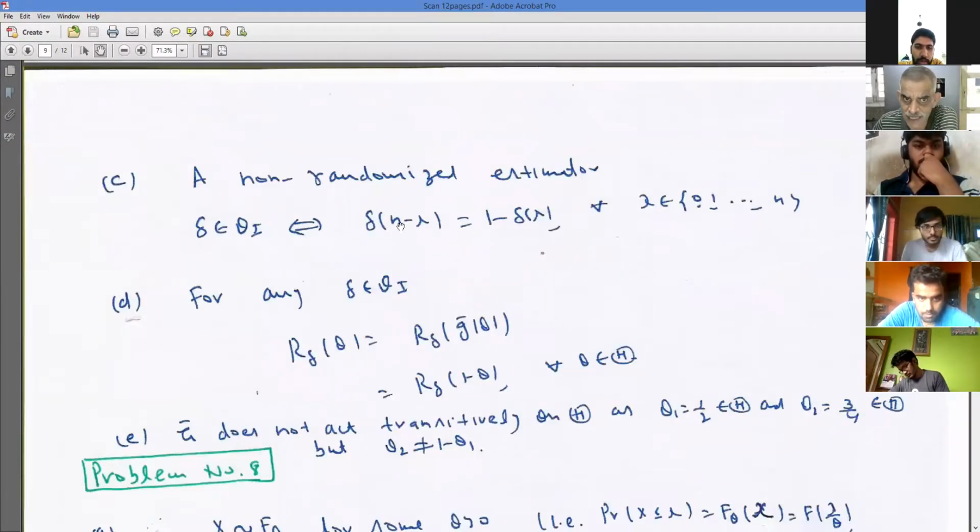In terms of the randomized estimator delta of n minus x, that means if your estimator is based on n minus x, it should be 1 minus theta. So 1 minus the estimator of the original form. So that is how the invariance is coming.